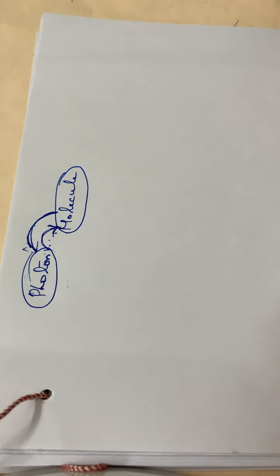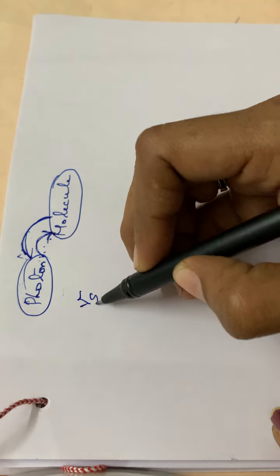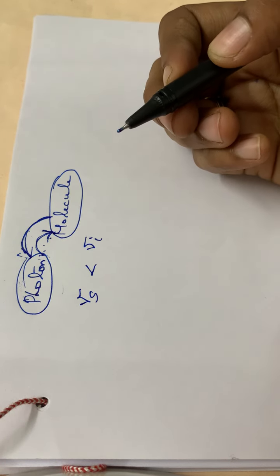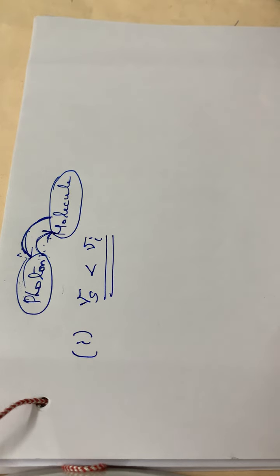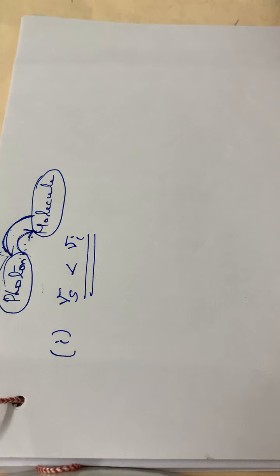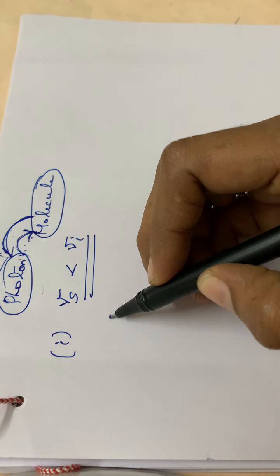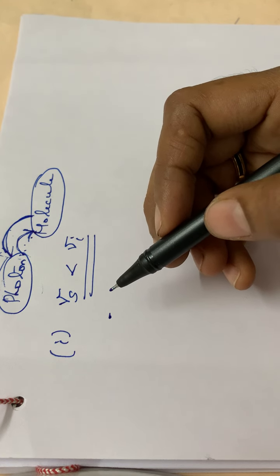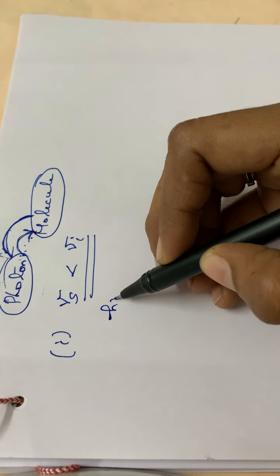Also, consider the first case, when the scattered radiation has lesser frequency than the incident radiation, when nu I is less than nu S. We can write the equation like this, with the energy of the photon as well as the energy of the molecule.